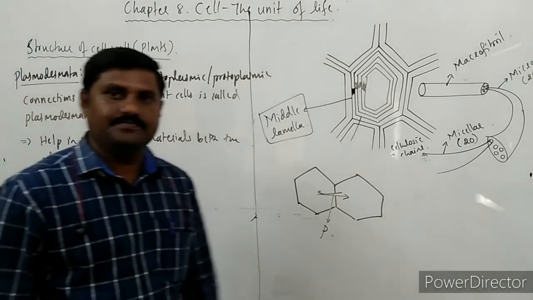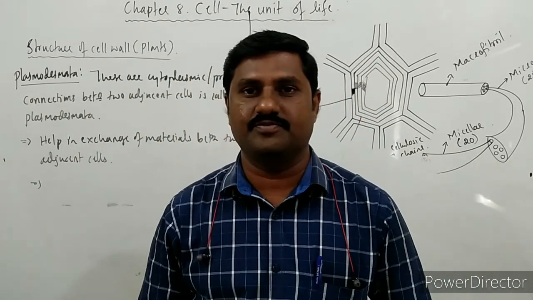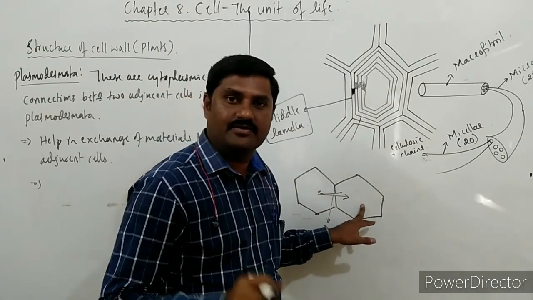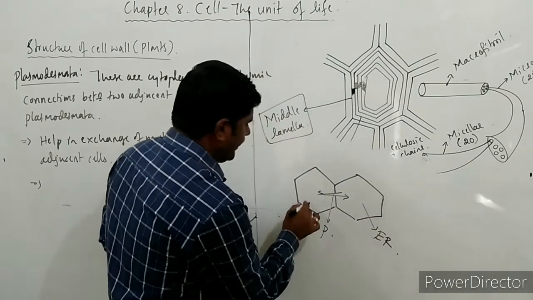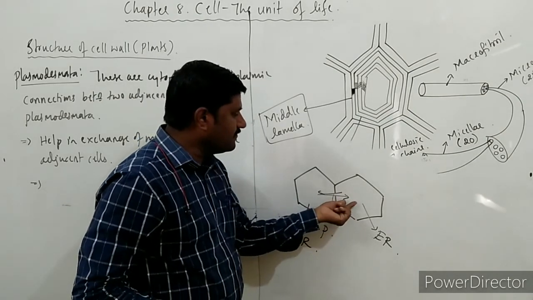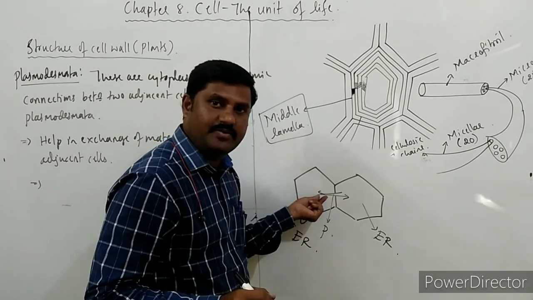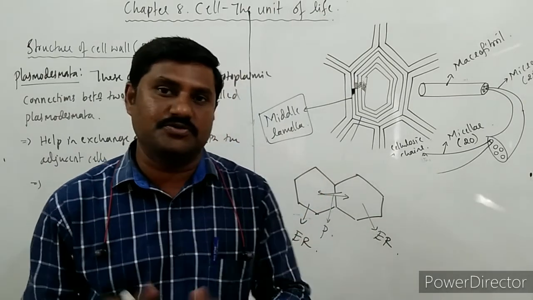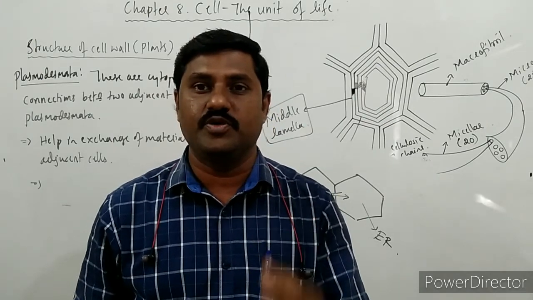One more thing you must know regarding these plasmodesmata. See here, this is one cell, this is another cell. In this cell the endoplasmic reticulum is there, and the endoplasmic reticulum is also here. The endoplasmic reticulum of this cell extends into this cell. That is a kind of connection between two cells, and it takes place through desmotubules.